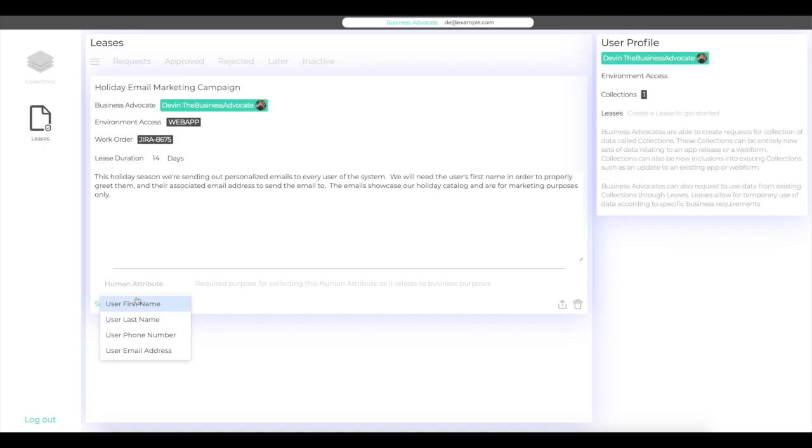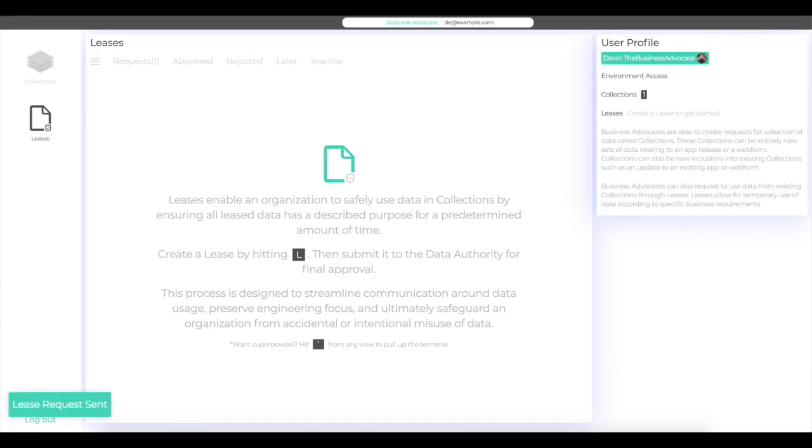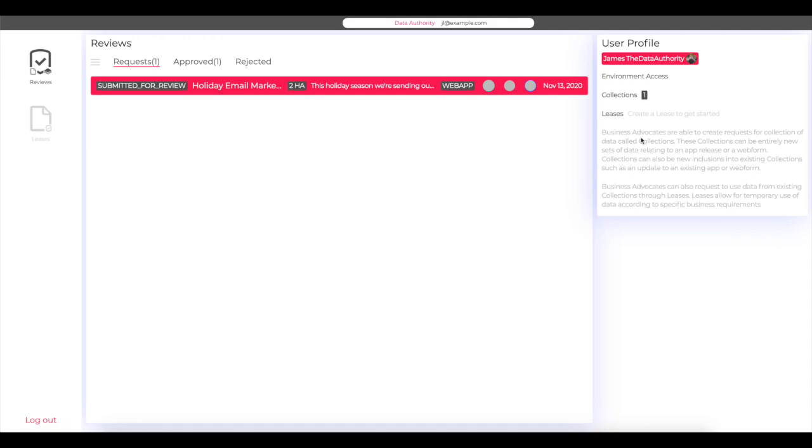Devin then either types the name of the attributes that he wants to lease or selects them from the drop-down. Each attribute requires a justification for how that field is going to be used towards the stated purpose of the lease. Once this is submitted, the lease request is transferred over to the data authority.